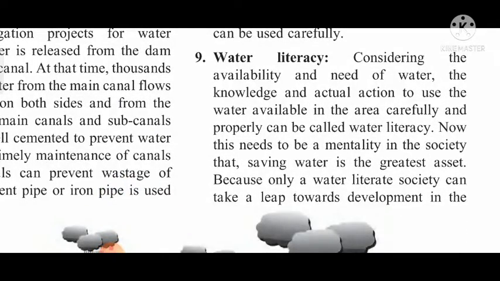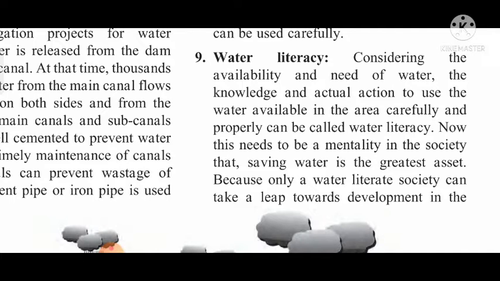Ninth point, water literacy. Literacy means the awareness among people about water and its use, considering the availability and need of water. The knowledge and actual action to use the water available in the area carefully and properly can be called water literacy. So this is the information and definition about water literacy. Now this needs to be a mentality in the society that saving water is the greatest asset. It's a property.